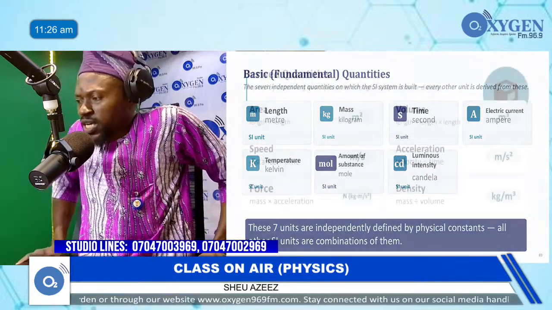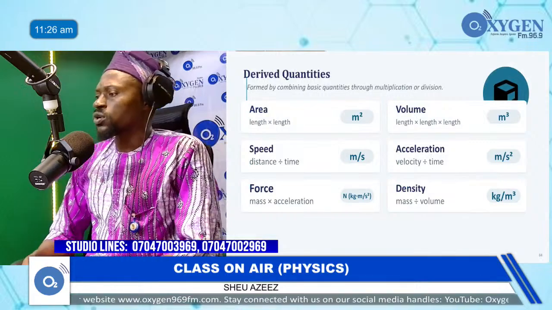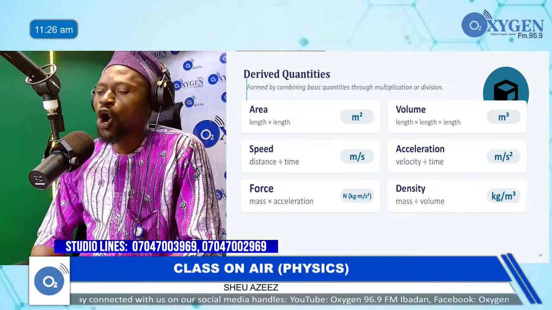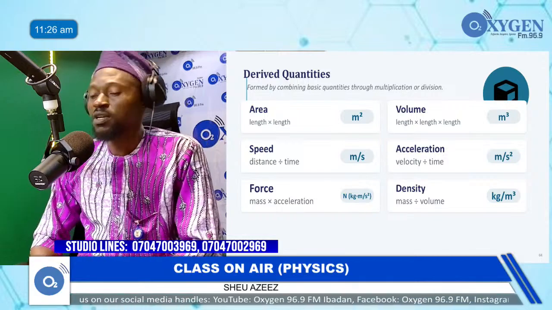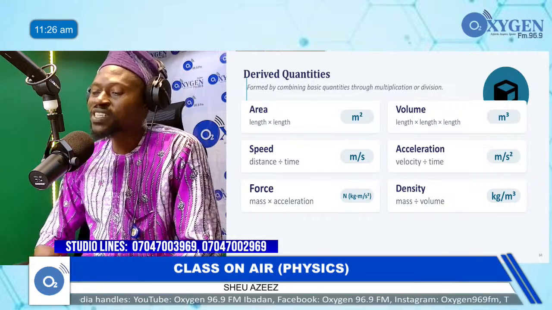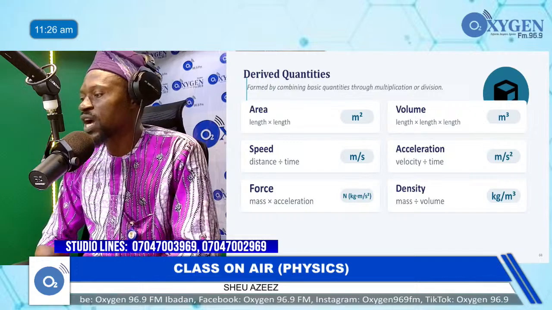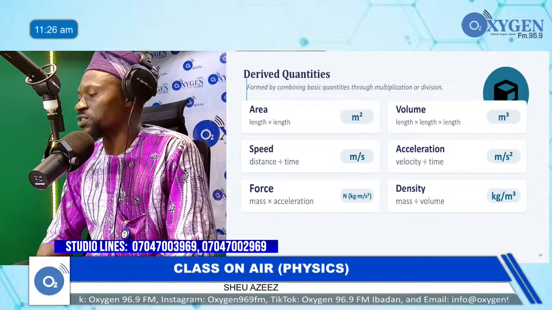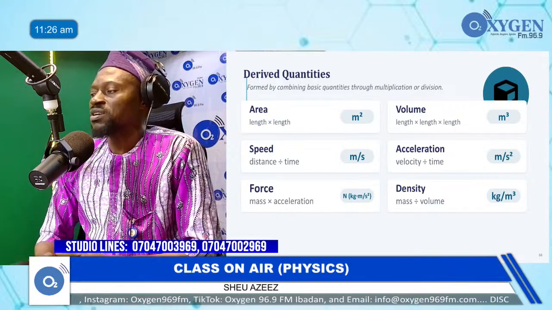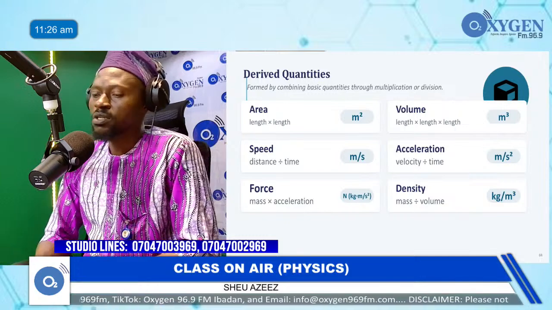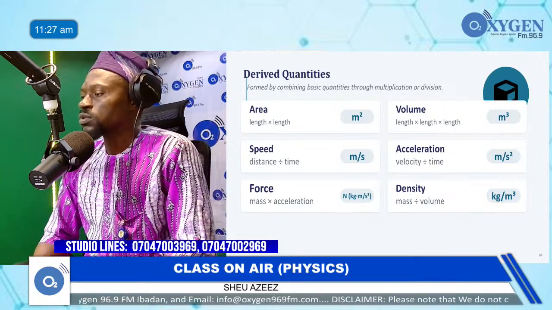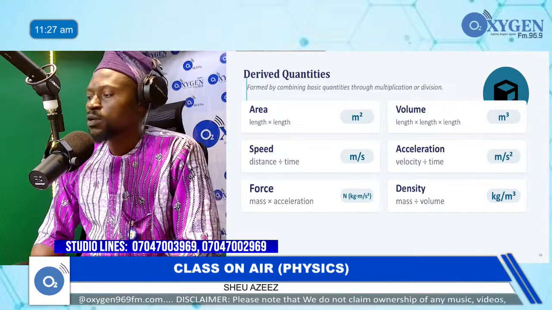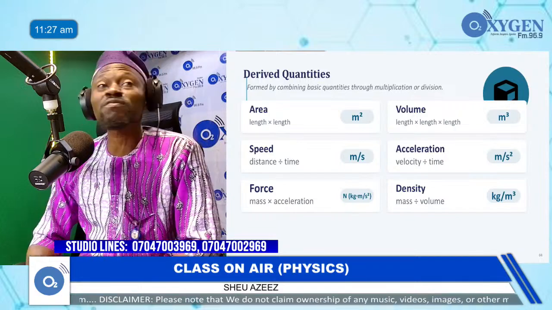Let's now go to the second leg, which is derived quantities. Derived quantities are just those quantities that are obtained by some simple combination of fundamental quantities. And when we say simple combination, we mean maybe by addition, multiplication, subtraction, or division. So now, the first example of derived quantities is area.